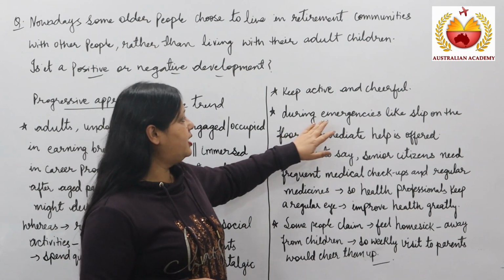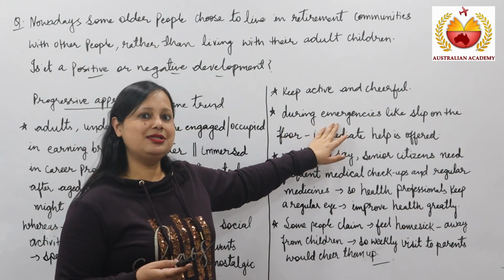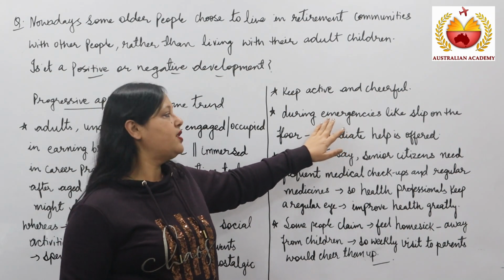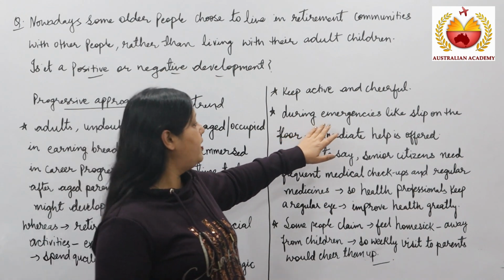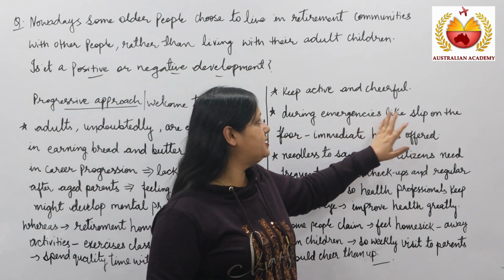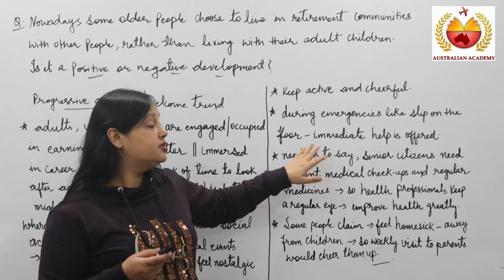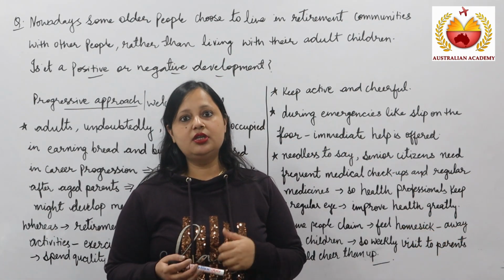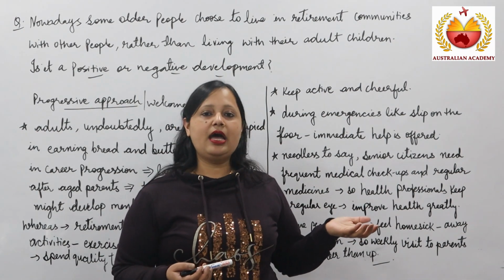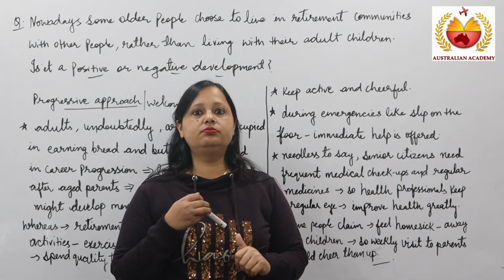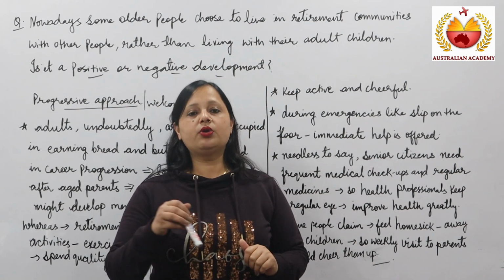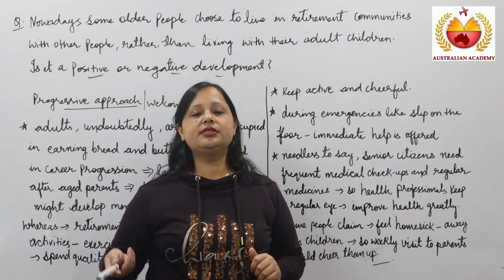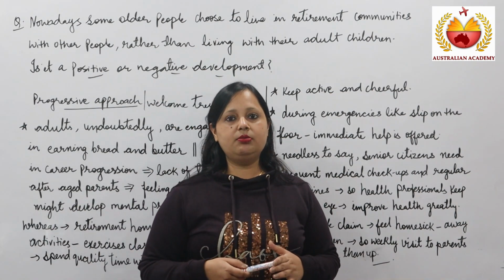The second we talk about is emergencies. During emergencies, parents are at home all alone, they have no one else to look after them. If they are at home and any emergency comes, such as they slip on the floor or anything, they need immediate help. However, children are busy at their workplace, and it really becomes next to impossible for them to reach home all of a sudden. There might be a long distance between the workplace and the home, so they cannot reach immediately on time.